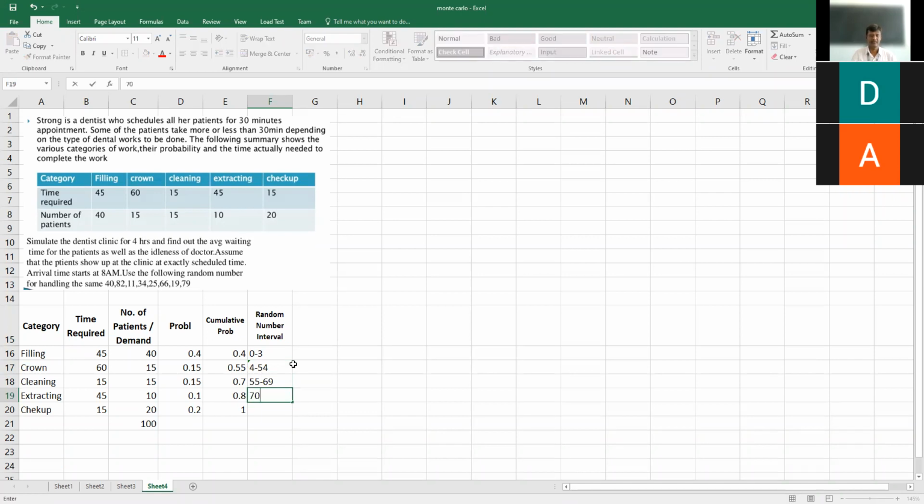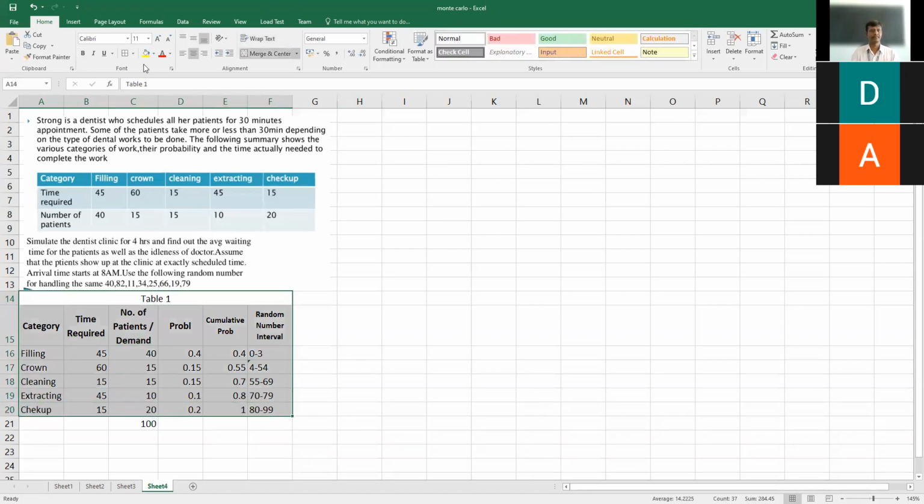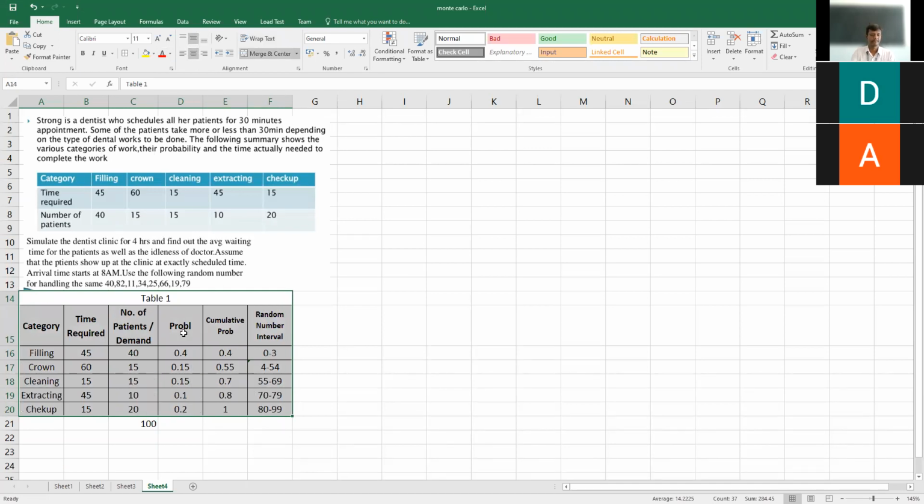Then 55 to 69. Then 70 to 79. Correct? Then 80 to 99. Okay, so this is the random number interval we have found out. Now our table number 1 is complete.